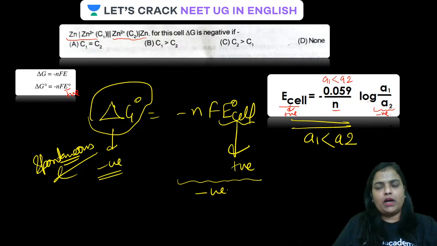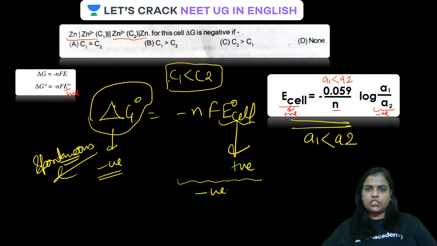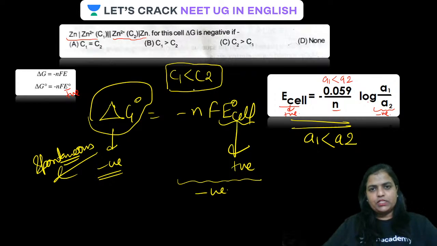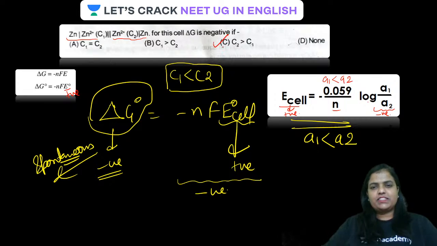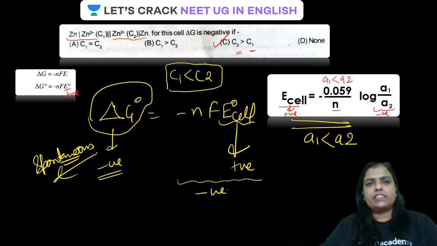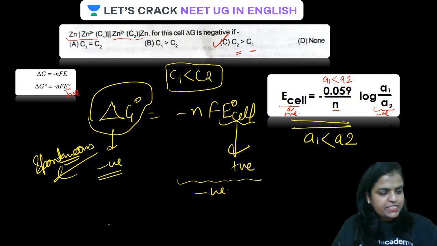If A1 upon A2, or here A1 is replaced by C1, no matter, guys, it means C1 has to be less than C2. All clear? C1 has to be less than C2. So, which is the correct option here? C, C1 is less than C2. In this case, delta G will be negative. All clear?